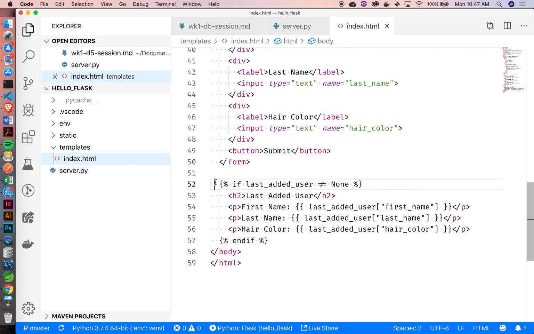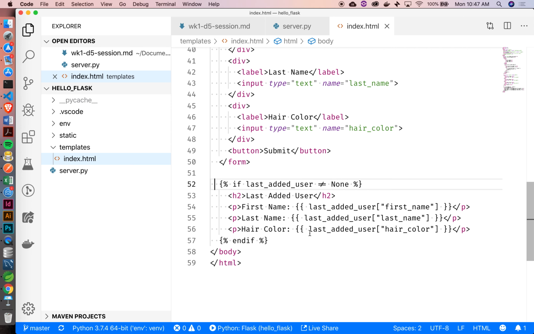Okay. All right. So as you can see in here, lines 54, 55, and 56, we're just using the double curlies because we're just rendering that information to the template. We just want it to be substituted when this thing is rendered. Okay? So the double bracket things. So last added user is the key, and then first name is the value.